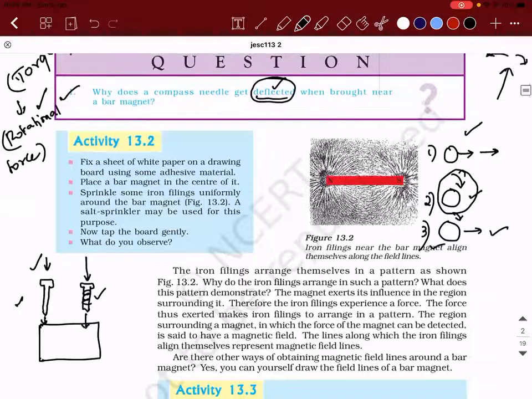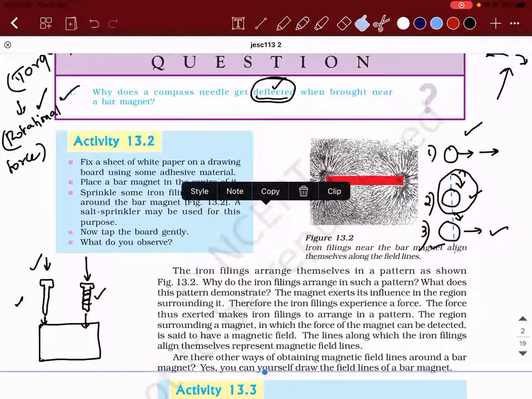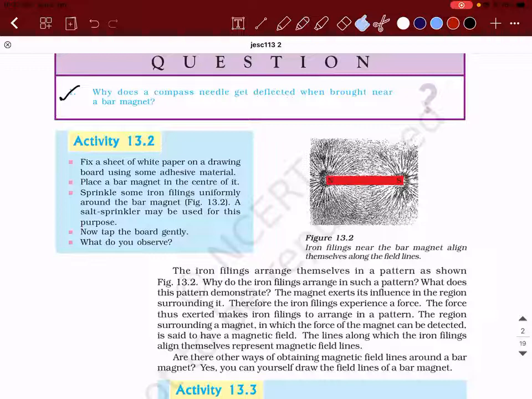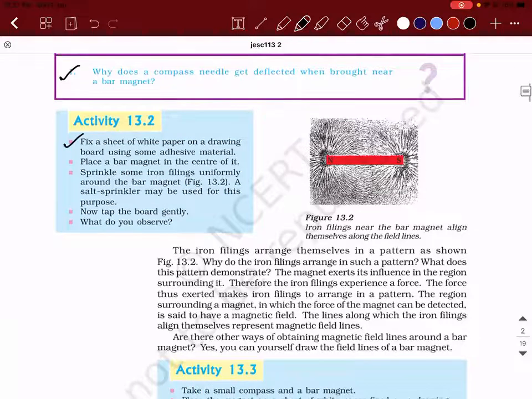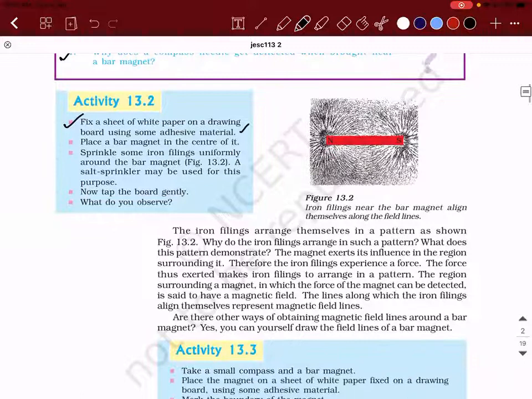Okay. Now I'm going to come to the concept of magnetic field and magnetic field lines. So listen to this. There is another activity which we can perform. You take a white paper on a drawing board. A drawing board is basically a wooden pad, slightly thick. You place a paper on top of it. Then what are you supposed to do?